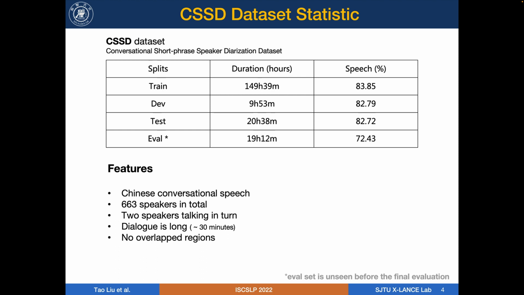The speech occupation shows plenty of non-speech segments, and voice activity detection is important in this challenge. We also list other features here. CSSD is a conversational speech dataset and its language is Chinese. The total number of speakers is 663. For each dialogue, two speakers talk in turn, and the duration is long. Most of them are around 30 minutes. Lastly, this dataset has no overlapped regions, so we don't need to tackle overlapped speeches.